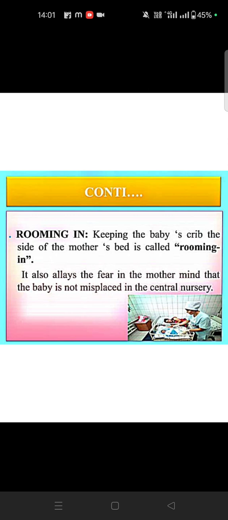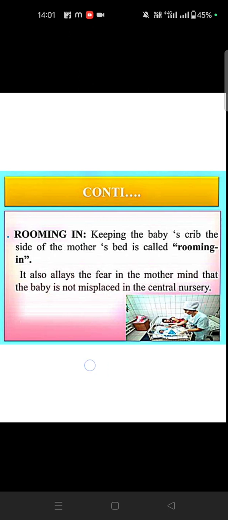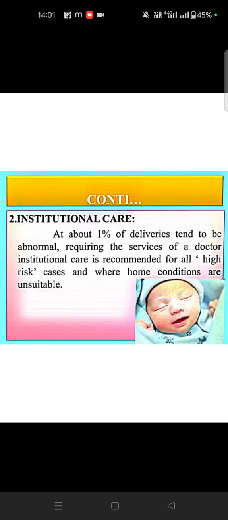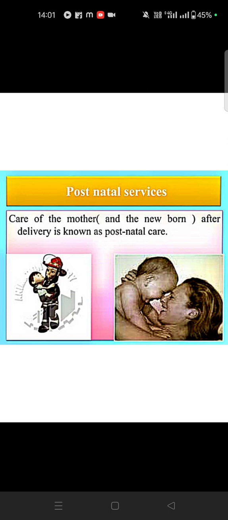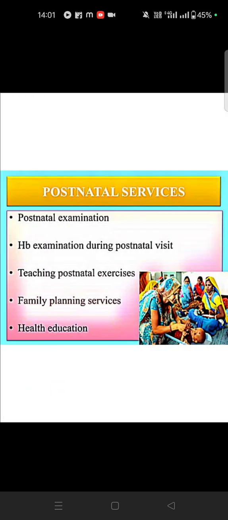So they will ask about rooming in. Okay, it is done for the fear in the mother's mind that the baby may be misplaced in the central nursery. That is called rooming in. Then postnatal services. It is institutional care. About 1% of deliveries are abnormal, requiring those services, and such cases can be high risk cases. So postnatal services mean care of the mother and newborn after delivery. Postnatal services include postnatal examination, hemoglobin examination, teaching postnatal exercises, family planning services, and health education.